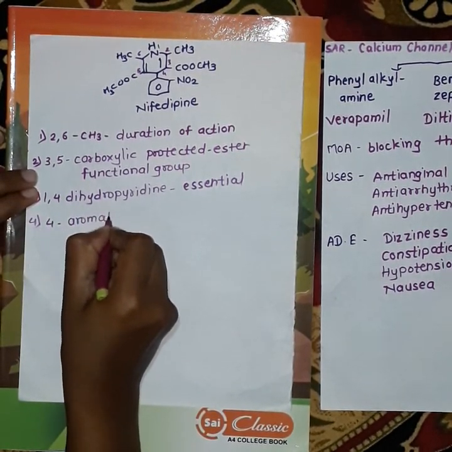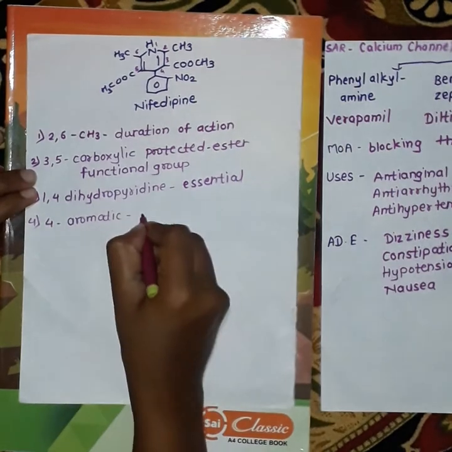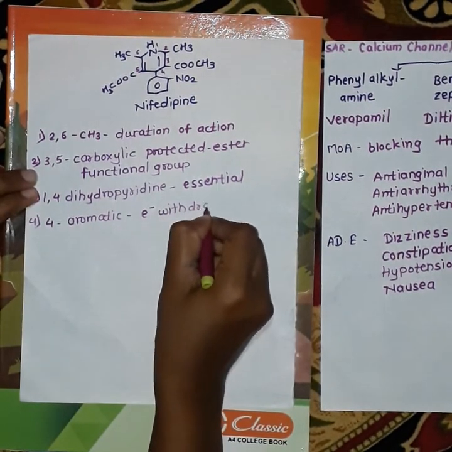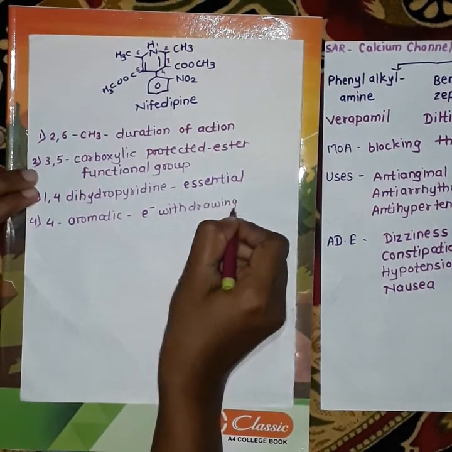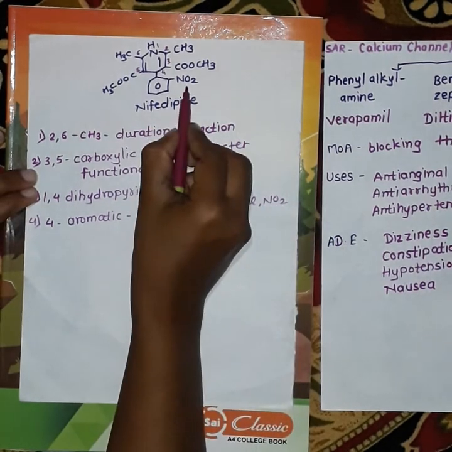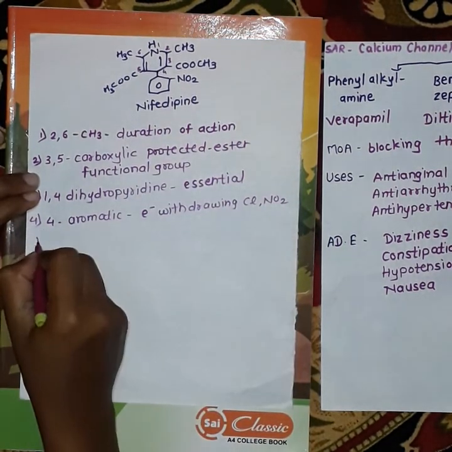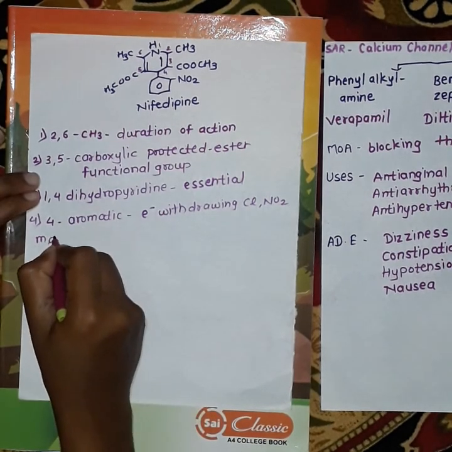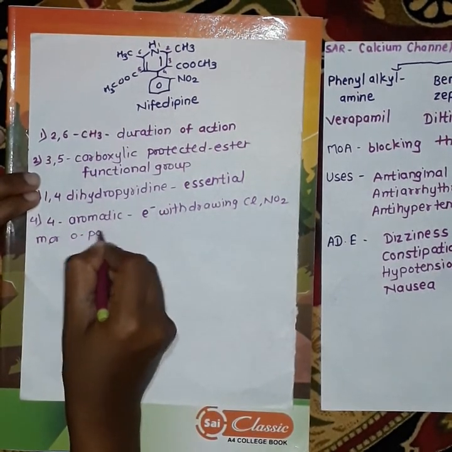It should have aromatic substitution along with electron withdrawing groups like chlorine or nitro group. This nifedipine structure has nitro group as an electron withdrawing group, and this electron withdrawing group should be present at the meta or ortho position.